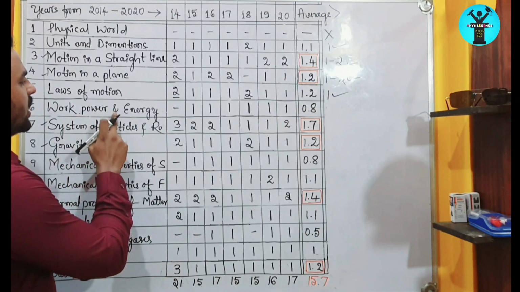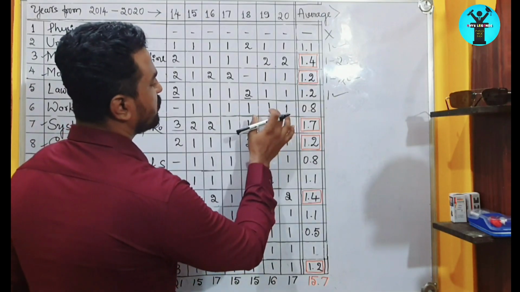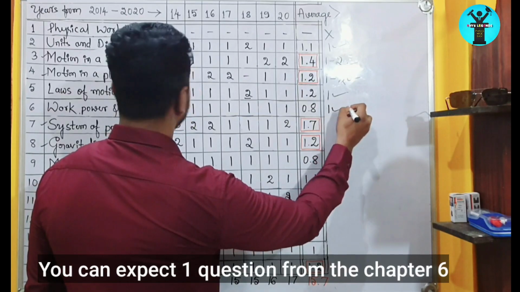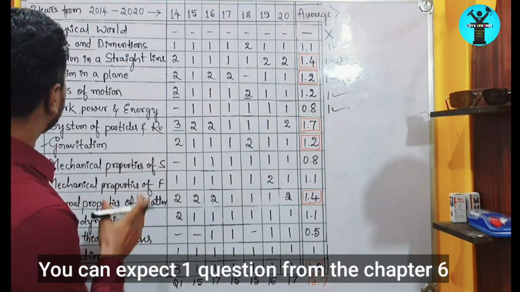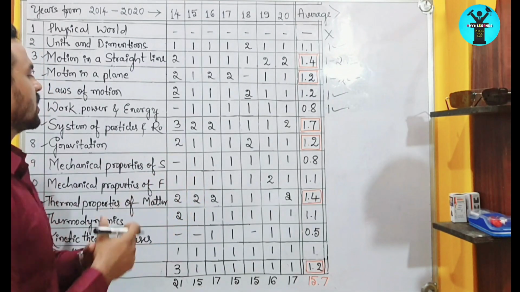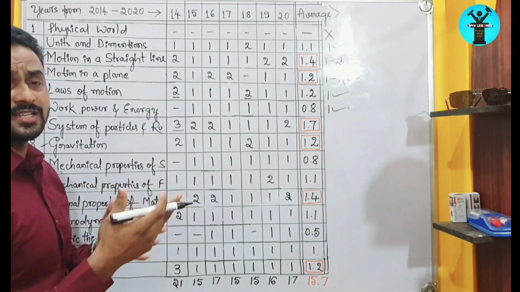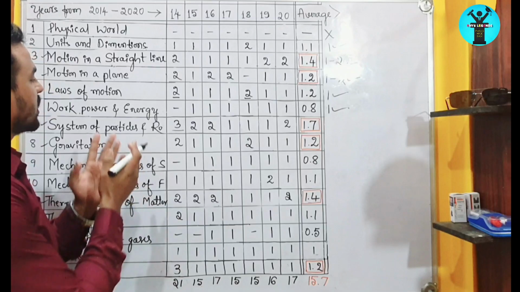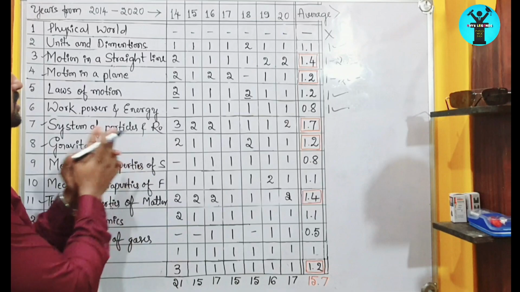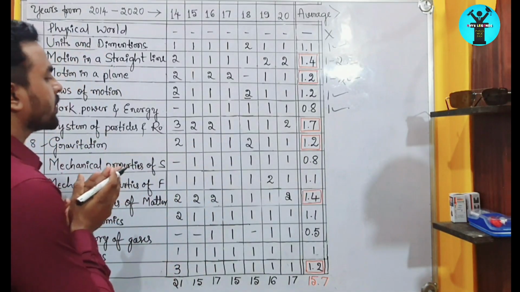And work, power and energy, this is the 6th chapter. In this chapter, if we observe 7 years of papers, the weightage is only 0.8, so you will get only 1 question from this chapter, and that is related to the work and power formulas, which may be a numerical question also. And if you consider energy, types of potential energies are there. Based on that also, you can get a question from this chapter. And then the system of particles and rotational motion. In this chapter, this is a very important chapter. So why?